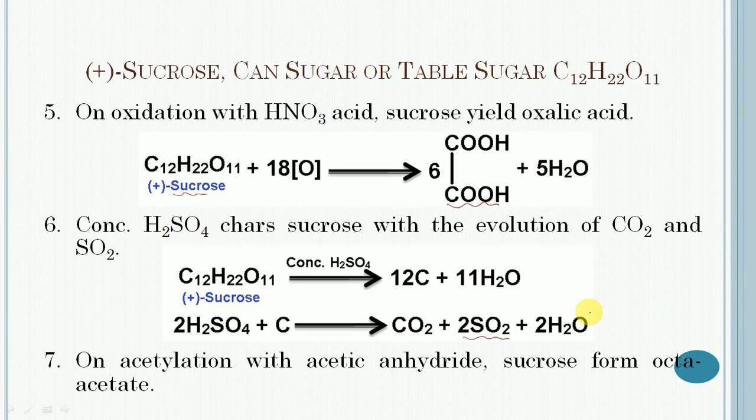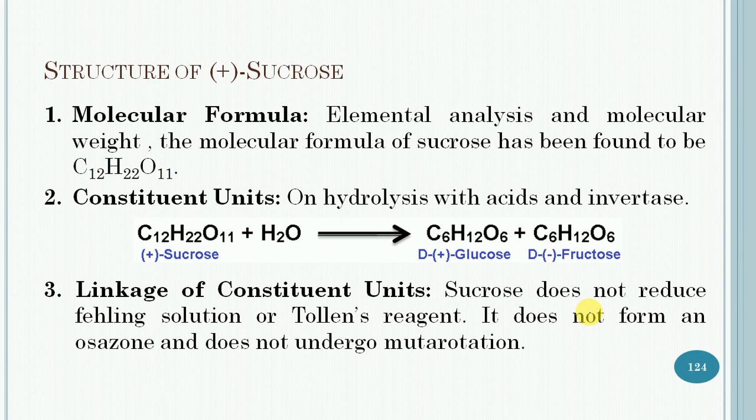So that is all about the properties of sucrose. Then the structure of sucrose. First of all, the molecular formula. On the basis of elemental analysis and molecular weight determination studies, the molecular formula of sucrose has been found to be 12 carbon, 22 hydrogen and 11 oxygen in the molecule.